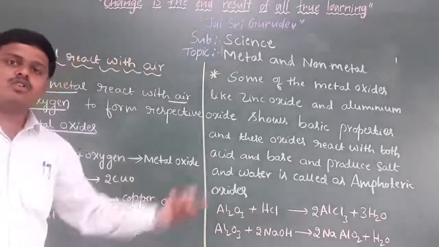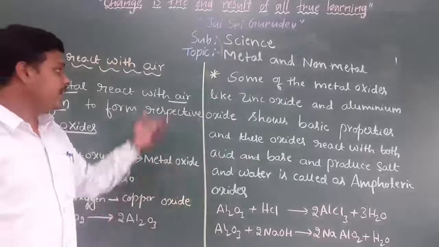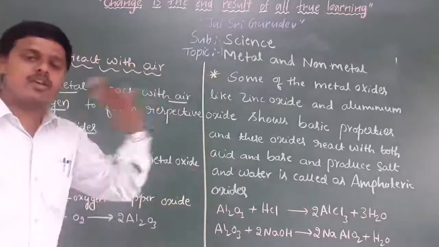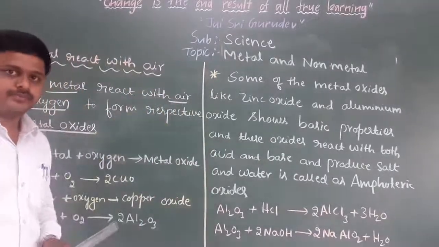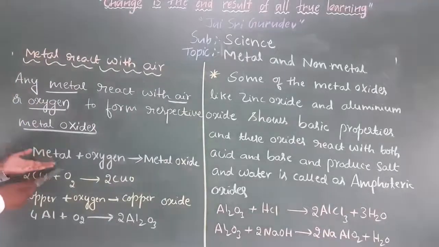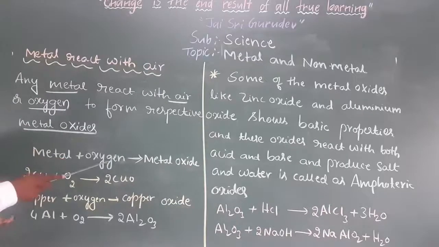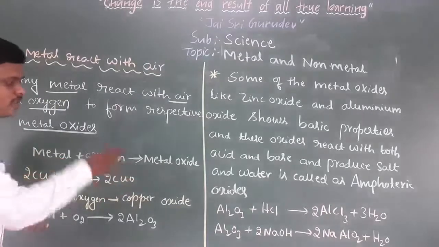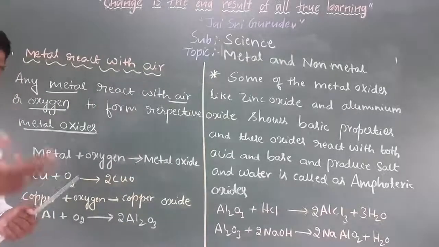Let us discuss a few examples of metals reacting with oxygen. The general rule is that any metal that reacts with oxygen produces the respective metal oxide.